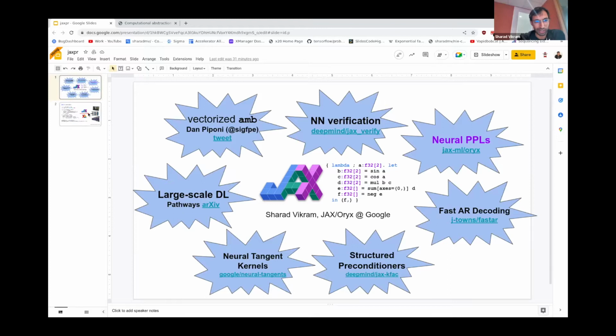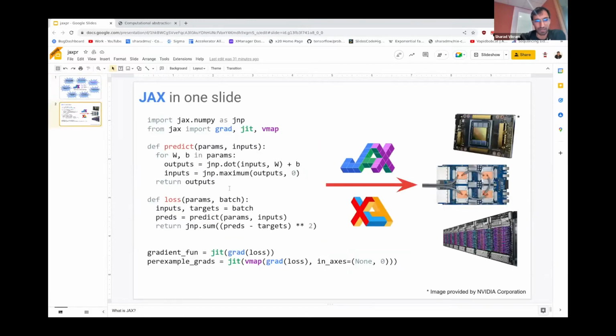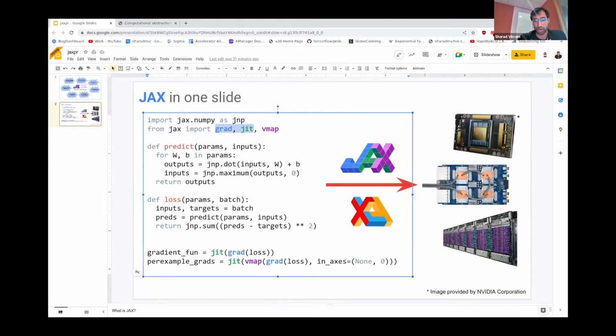So a really quick overview of JAX. JAX is one slide. Basically, JAX is a Python library for numerical computing. The important bits are that it exposes program transformations. So you write your Python code, it's essentially regular NumPy, and then you can transform the functions you wrote with JAX-provided higher-order functions. And these do things like JIT compiling your code for accelerators and auto differentiation via grad. So that's the whirlwind tour of JAX. I'll jump right into some live coding.